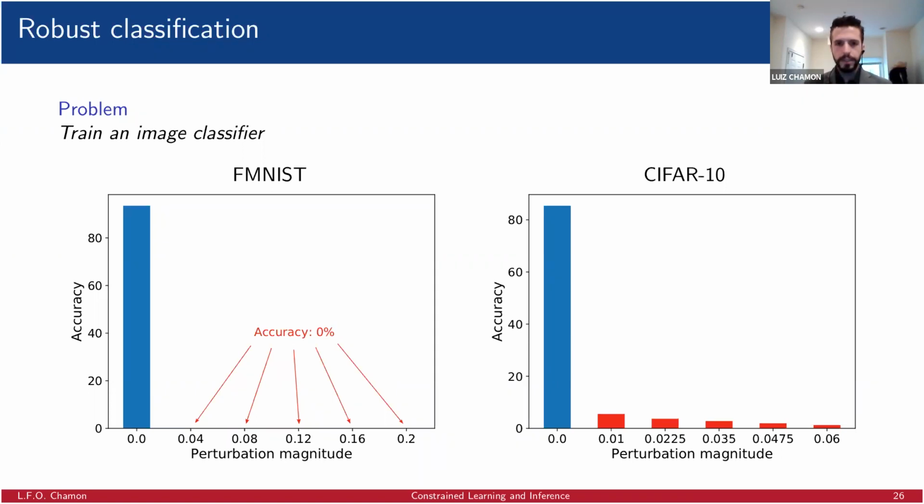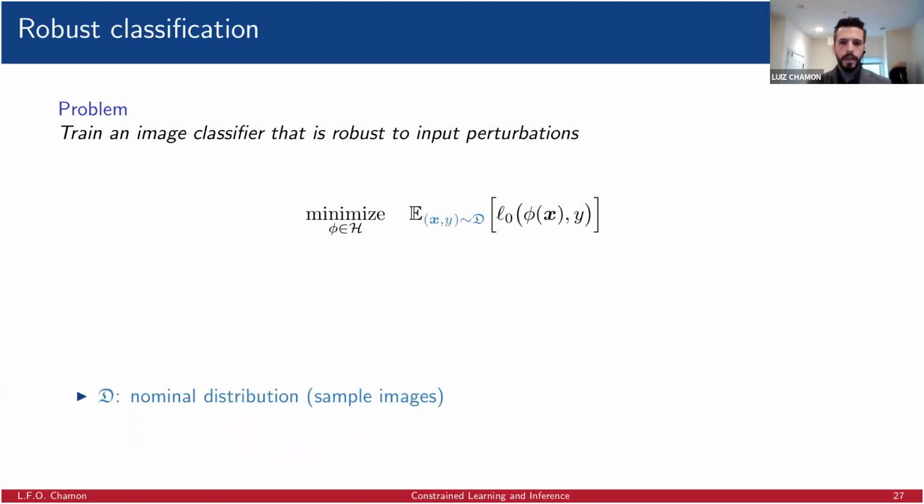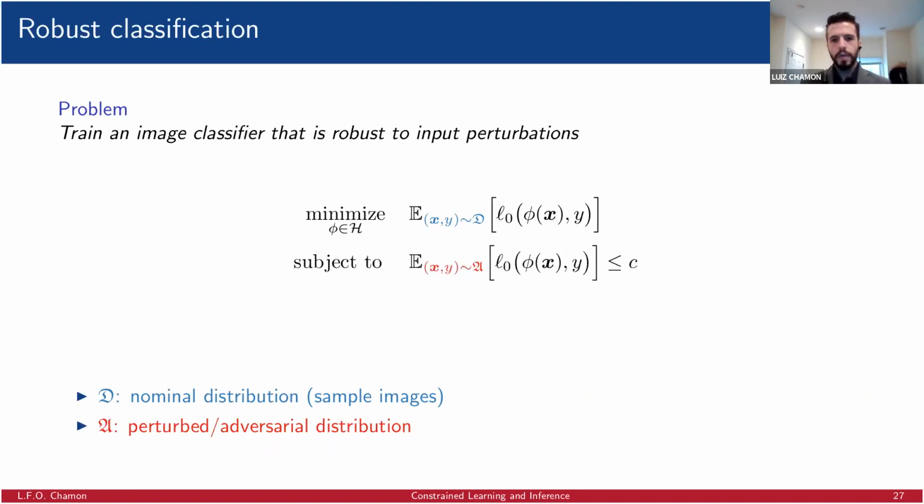So we want to train an image classifier that is robust to input perturbation, not any one of them. And we can write that problem as well as a constrained learning problem, where we want to minimize the error that we make on the nominal distribution, on the normal images, subject to the error not being very large on the perturbed distribution, on the adversarial distribution, right?